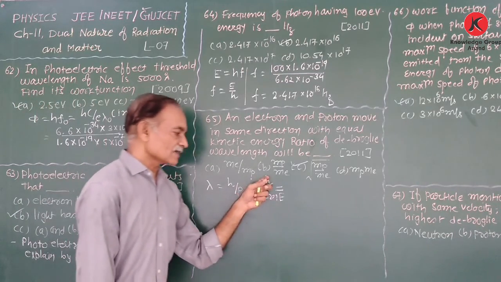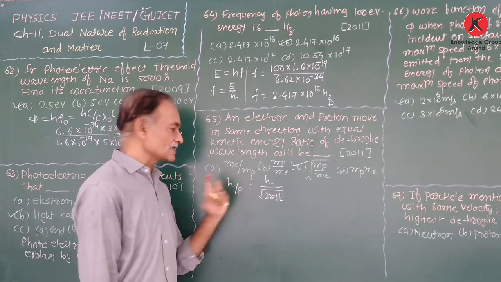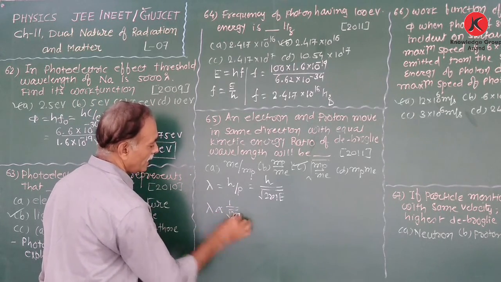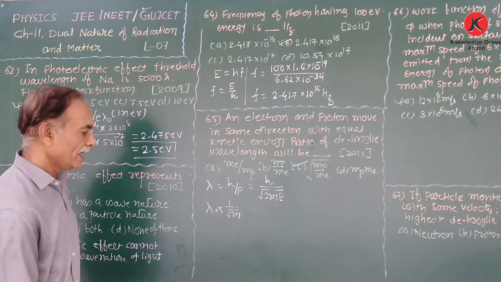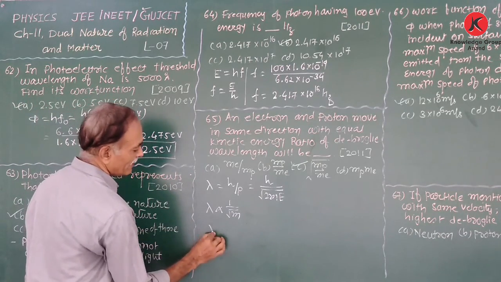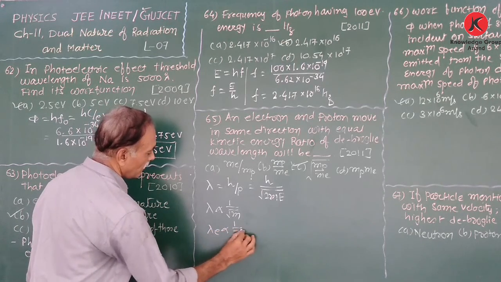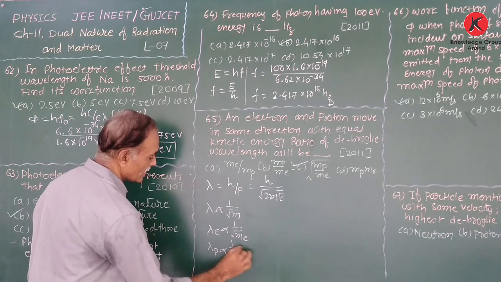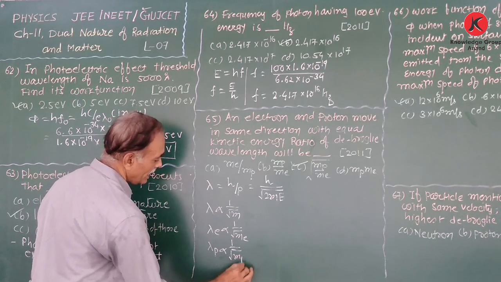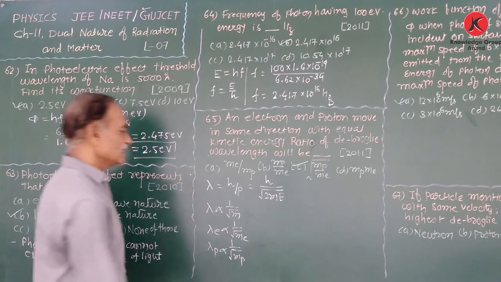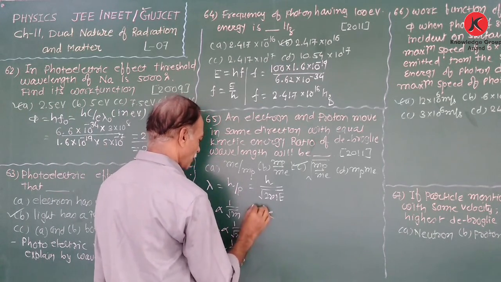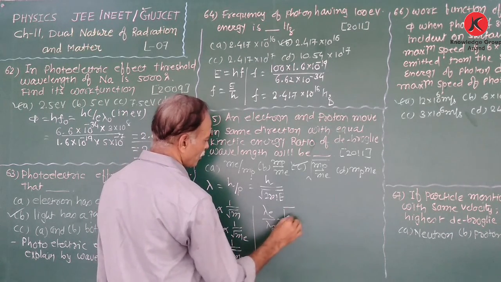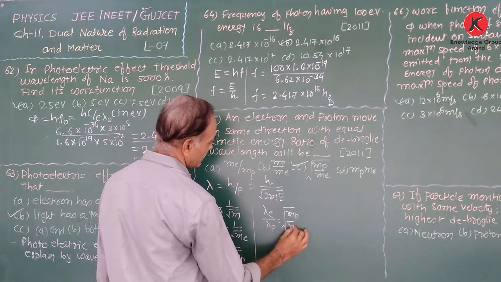Here h is constant, K is the same, and 2 is constant. Therefore, lambda is proportional to 1 upon under root of m. Therefore, for the electron, lambda e is proportional to 1 upon under root of me, and lambda p is proportional to 1 upon under root of mp. Now we take the ratio of lambda e upon lambda p. So this ratio is under root of mp upon me.